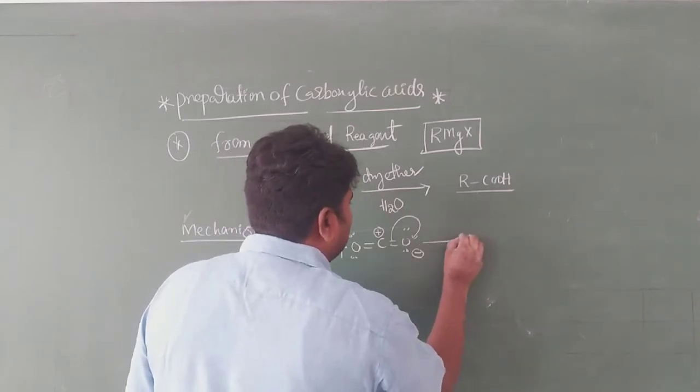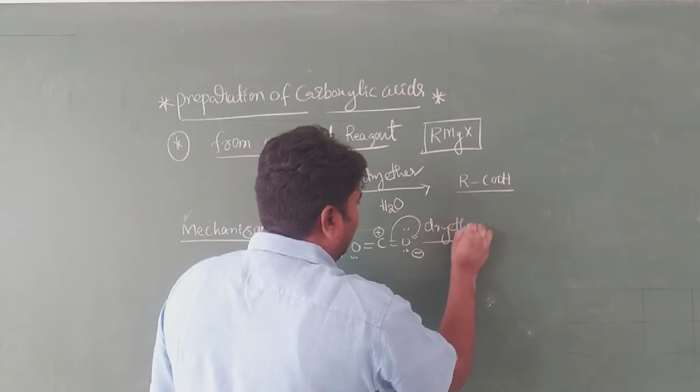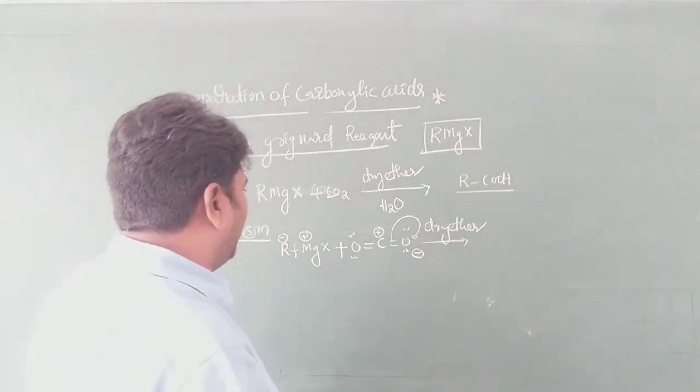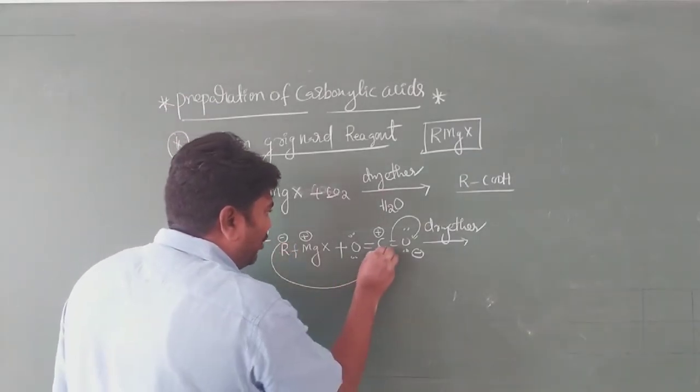This happens in presence of dry ether, which is very important, my dear students. Next, what happened here? This R minus is attacking here only.